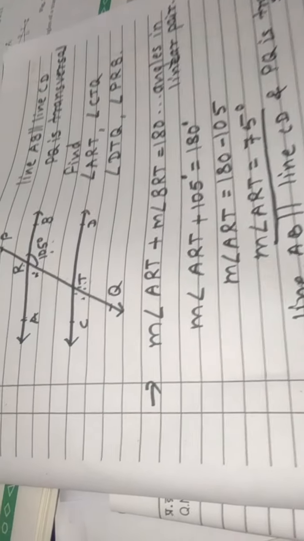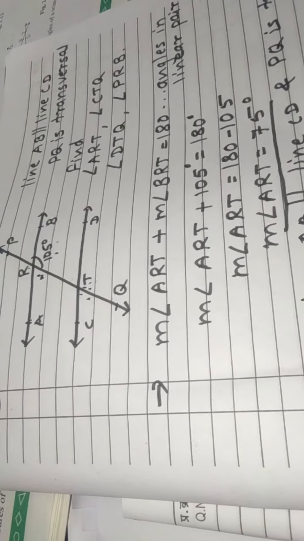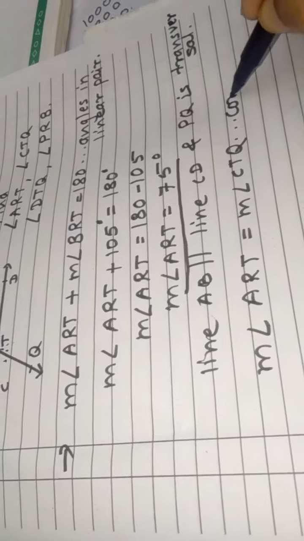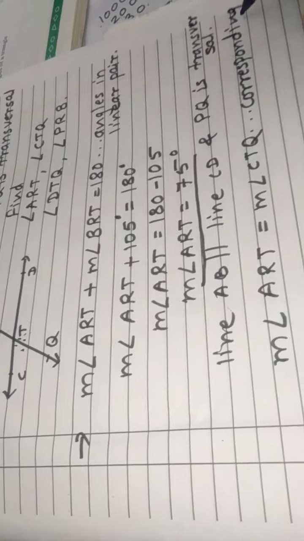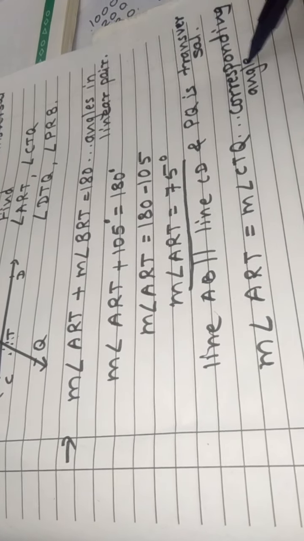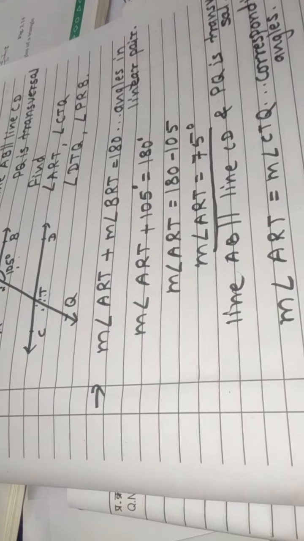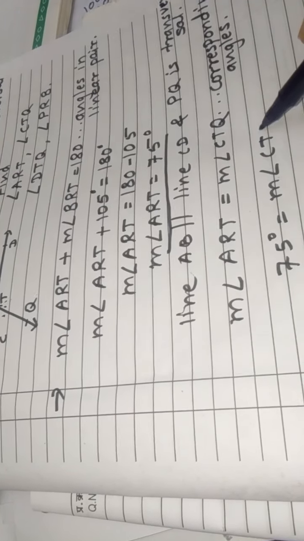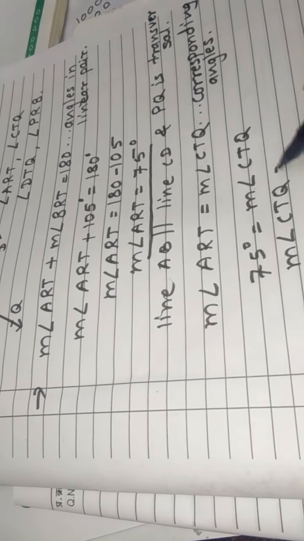Then measure of angle, see the figure, ART is equal to measure of angle CTQ. Why we can write this? Because they are corresponding angles. ART is equal to 75 degree is equal to measure of angle CTQ. That is measure of angle CTQ is equal to 75 degree.